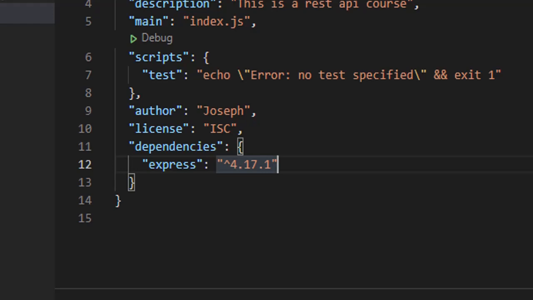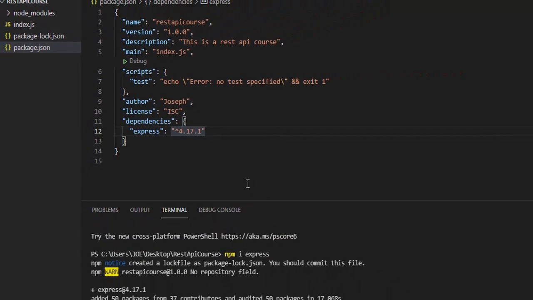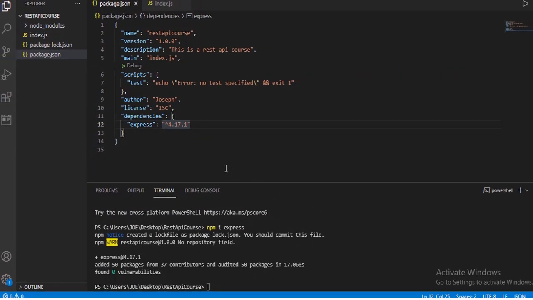That means you can now use it. That is the only dependency we have. When I install other dependencies, you're going to see them show inside there. So the next dependency we're going to install is nodemon. Now let me show you how I'm doing that.